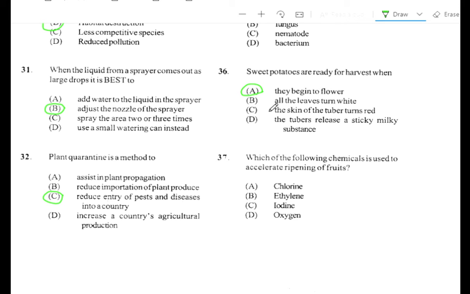Alright. For B, all the leaves turn white. Well, when the leaves start to yellow, that would be the best time. Alright, but from the list, A is the more suitable answer.